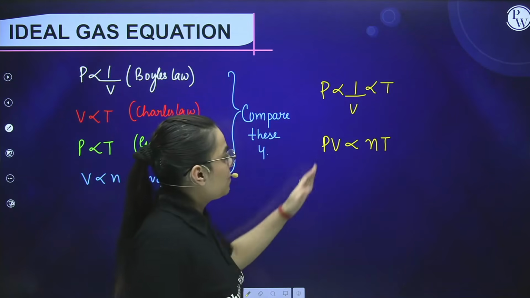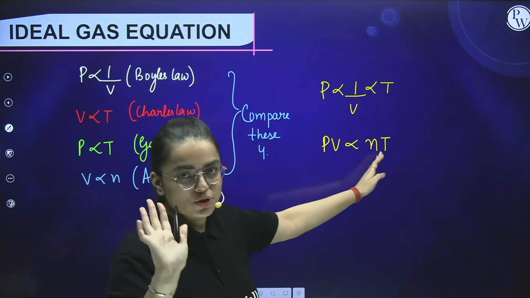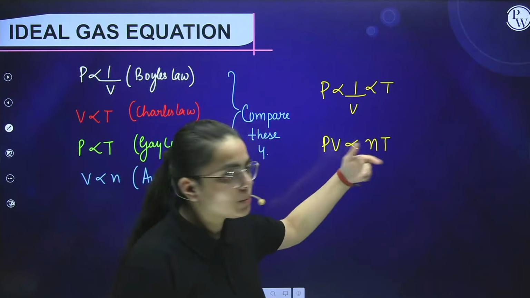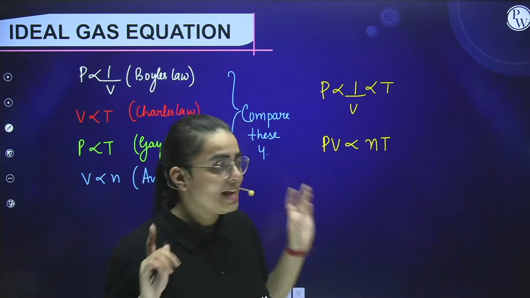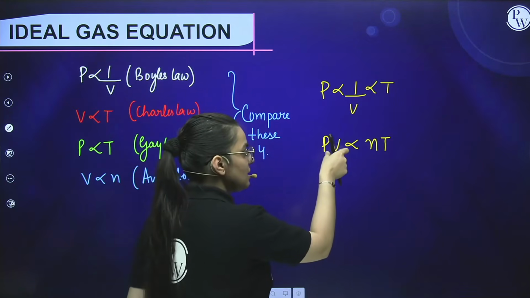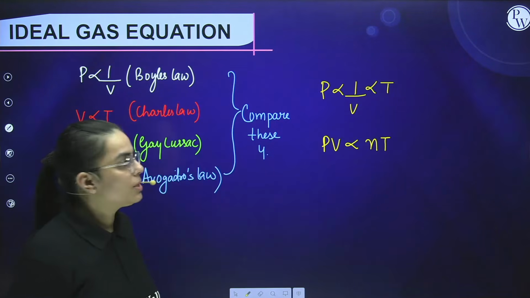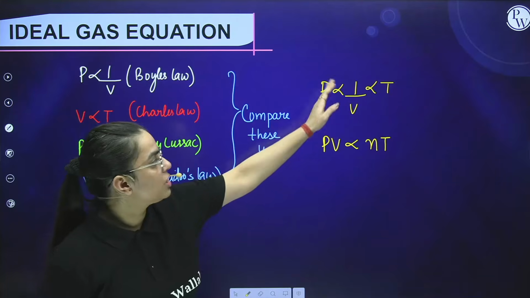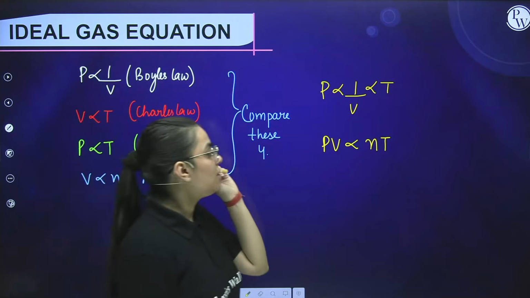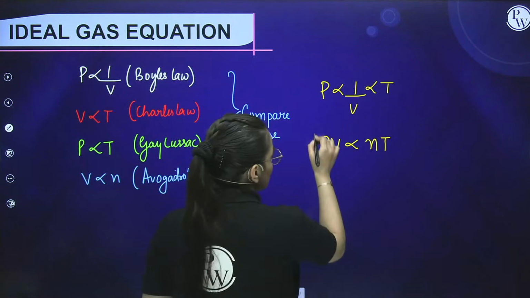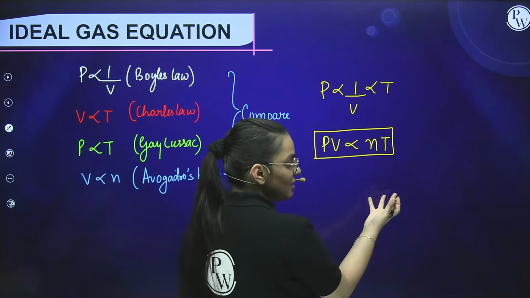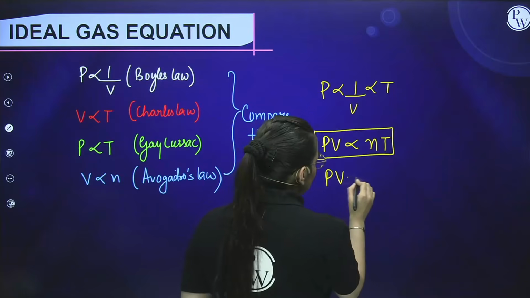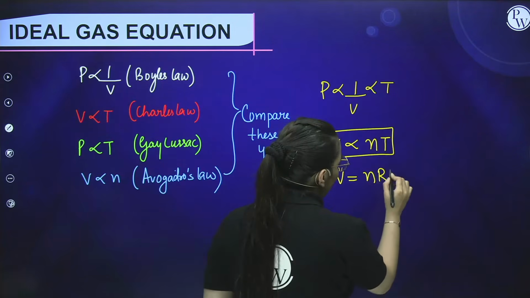See, how come? Pressure is directly proportional to temperature, right? Volume is directly proportional to number of moles, right? Volume is directly proportional to temperature, this is also right. And you know that pressure and volume are inversely proportional, so they are written together. If you take this to this side, it is going to be PV. To get rid of this proportionality sign, we introduce the gas constant, because it is the ideal gas equation. So it comes out to be PV equals nRT.